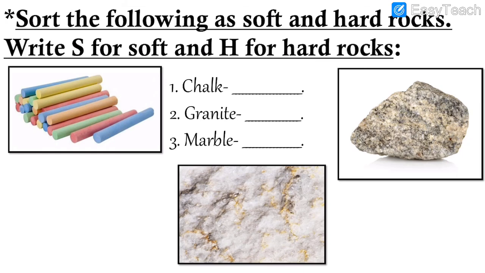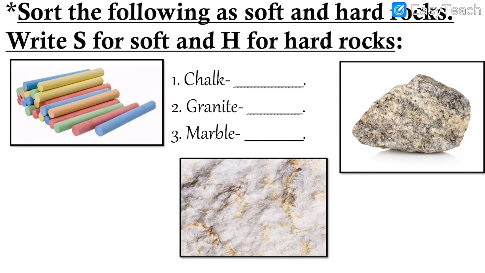Now, let us do this small worksheet. Sort the following as soft and hard rocks. Write S for soft and H for hard rocks. Three names are given, three images are given. Let us see. Number 1, chalk. Number 2, granite. Number 3, marble. So the three are given. See, chalk, granite, marble. Which one is soft and which one is hard?